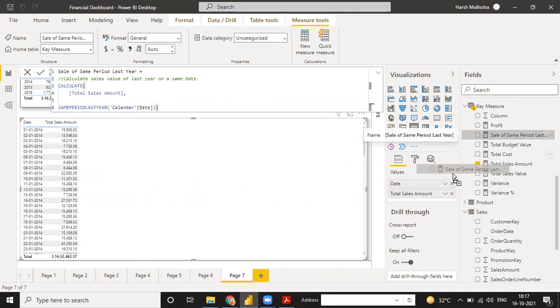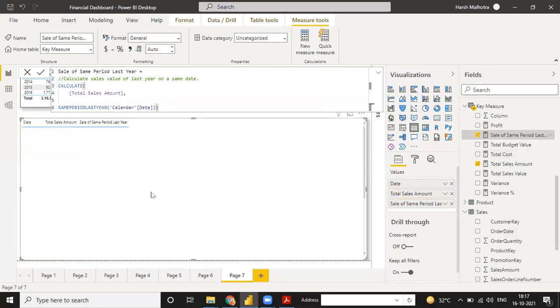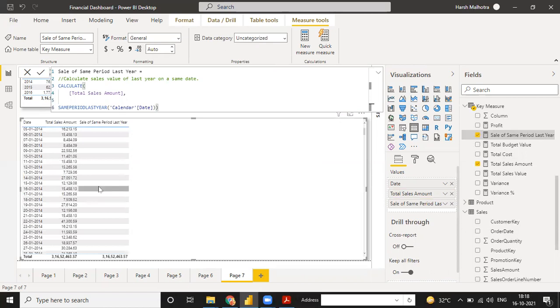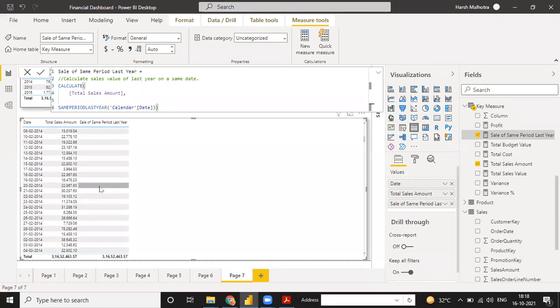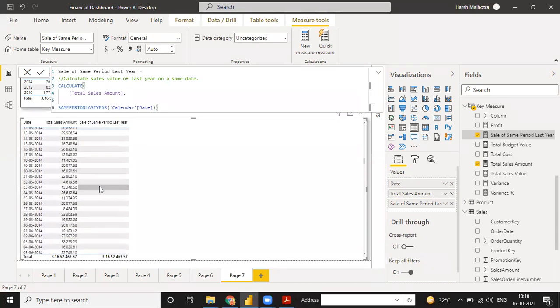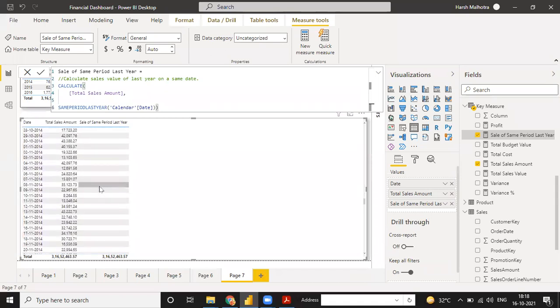When I drag and drop this into this visual and see the value, it shows in 2015. In 2014 it doesn't show, because we don't have any value in 2013. So see, the 2015 and 2014 values we have given.